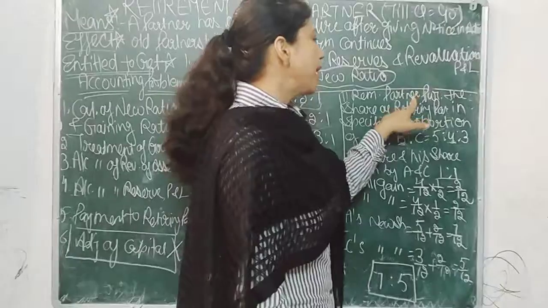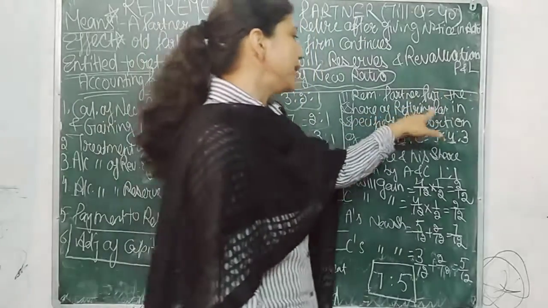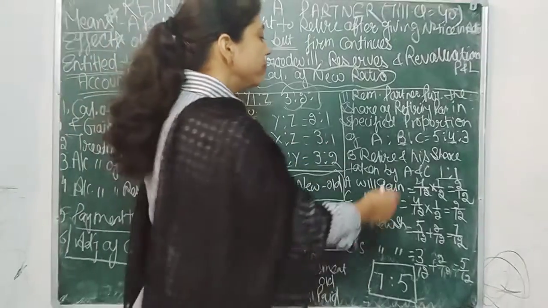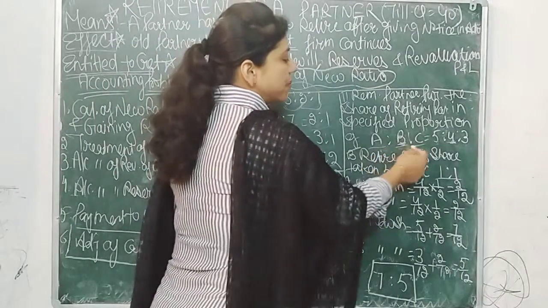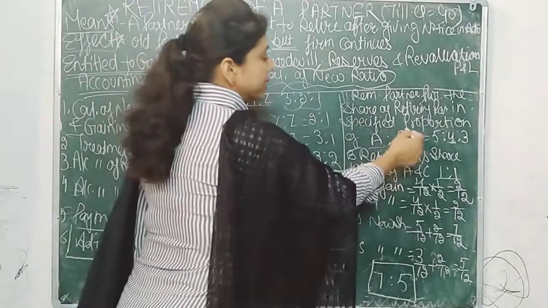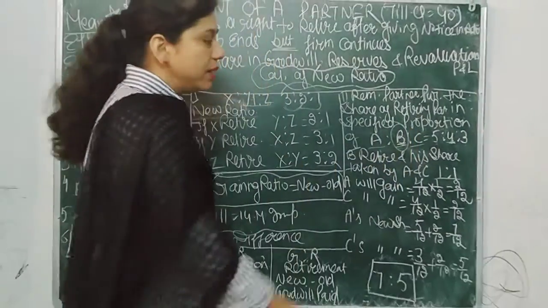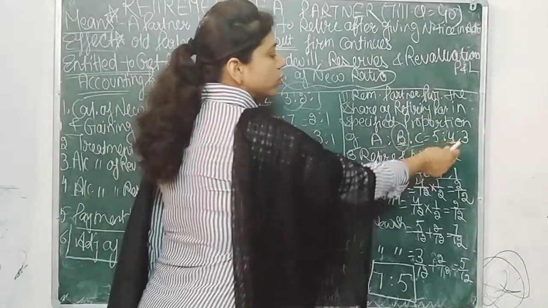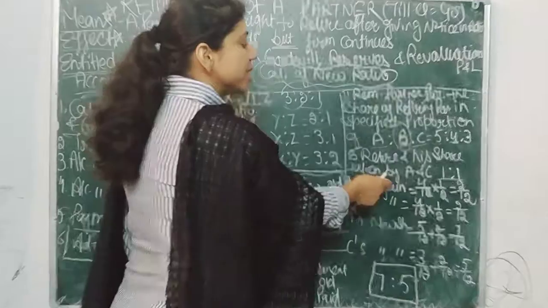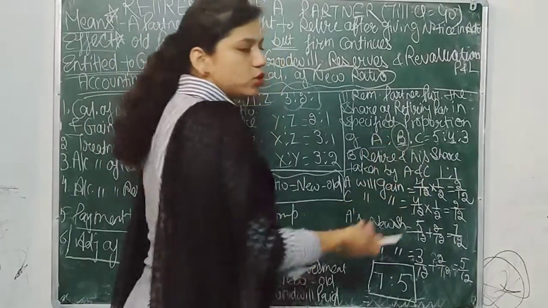Next we have one more case: the remaining partners purchase the share of the retiring partner in a specified proportion. What does it mean? For example, A, B and C are partners in the ratio 5:4:3 and B retires. What is the share of B? 5 plus 4 plus 3, total will be 12. So the share of B will be 4/12. This is taken by A and C in 1:1.